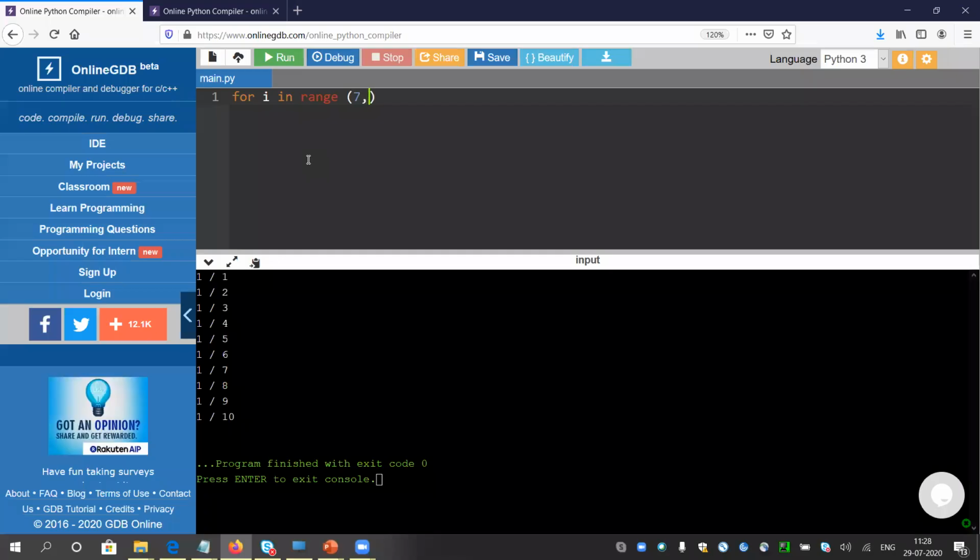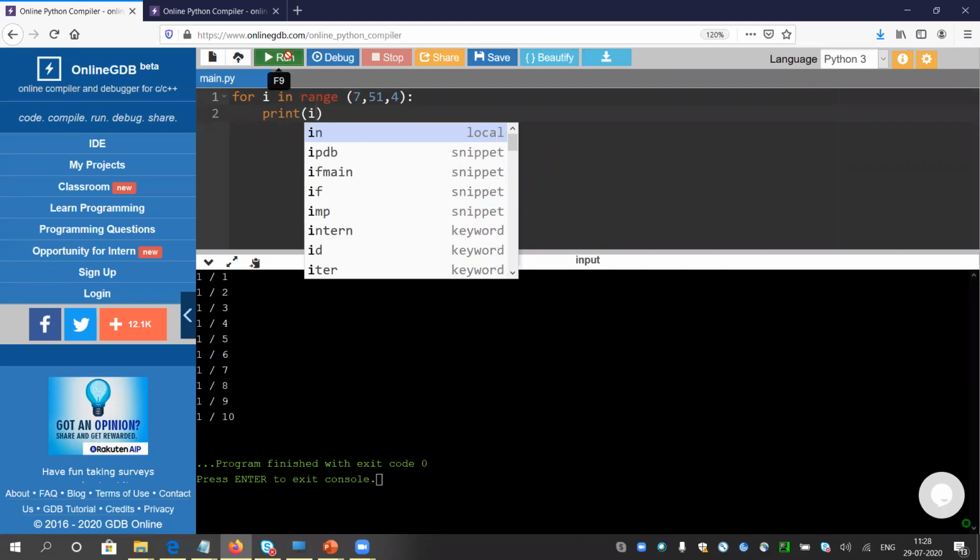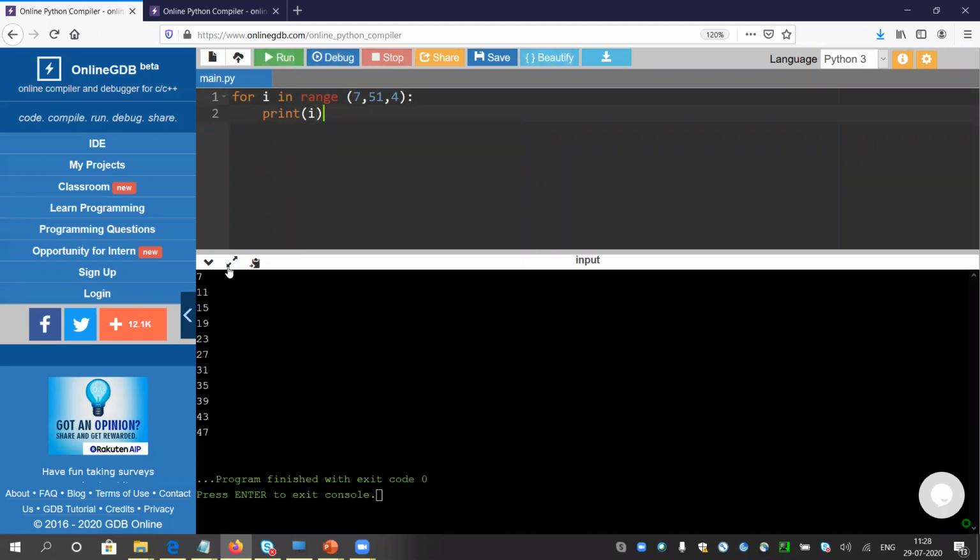50 and 51. I have to take one extra value, and step 4 because it is jumping 4 values. Okay, I forgot to get the column. So print I. So this will print the series. So always first print the series. Okay, it is giving the series correctly.